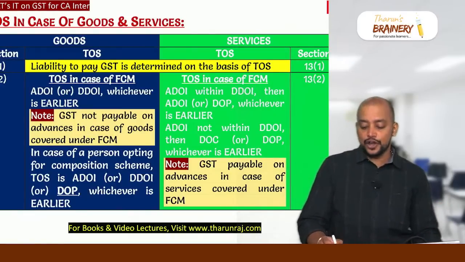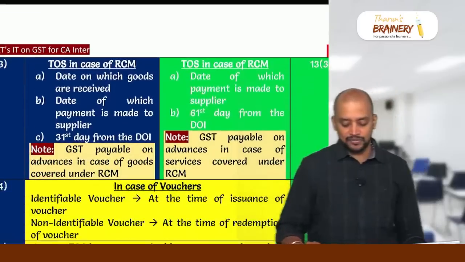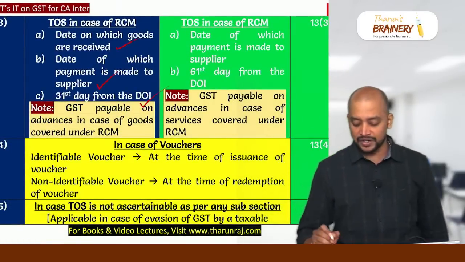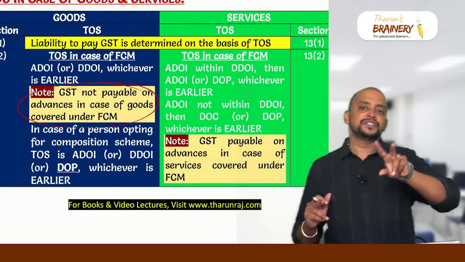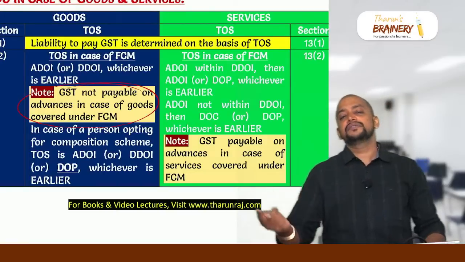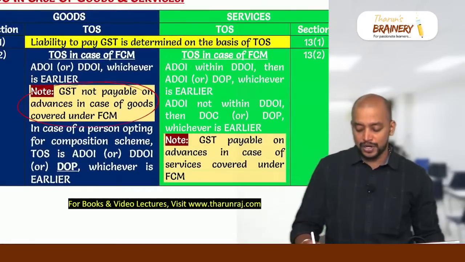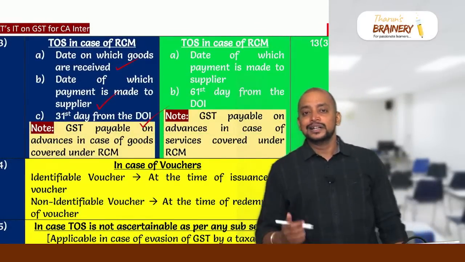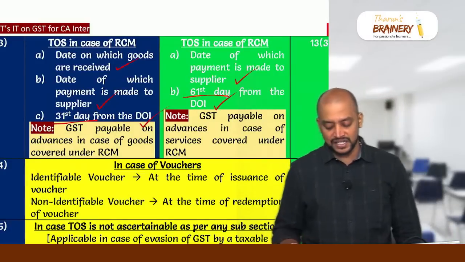Which means that GST is not payable on advances in case of goods covered under FCM. Then in case of goods covered under RCM, we need to take the date on which goods are received by the recipient, date on which payment is made to the supplier, or 31st day from the date of invoice, whichever is earlier. Whereas in case of number 4, services under FCM, check whether invoice is given within the due date. If invoice is given within the due date, invoice date or payment date, whichever is earlier. If invoice is not given within the due date, then completion date or payment date, whichever is earlier, should be taken. And therefore, is GST payable on advances in case of services covered under FCM? Yes. And in case of RCM services, it is the date on which payment is made to supplier or 61st day. Instead of 31st day, it should be taken as 61st day from the date of invoice.